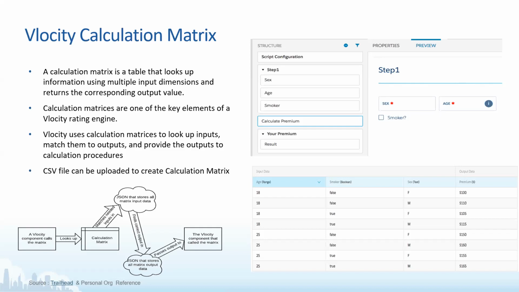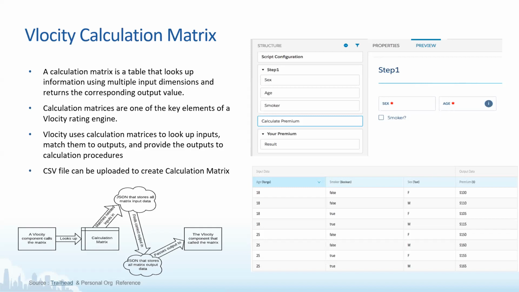In the calculation matrix, it looks up the JSON, which stores all the input data, matches the input, finds the correct output, and passes it on to the component which called the matrix. Once the inputs are matched, the output is attached to the response, and the response is sent to the calling component. That's how a calculation matrix works.